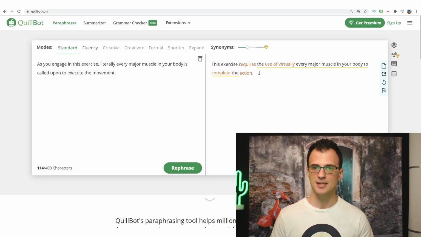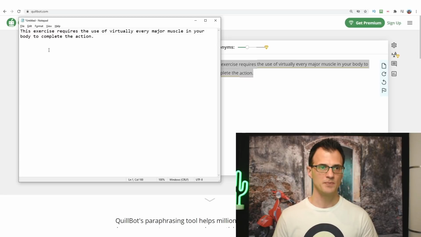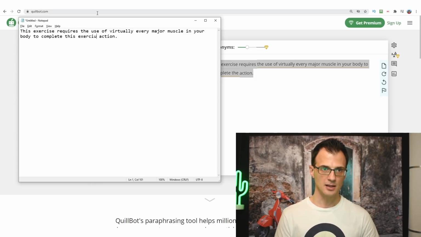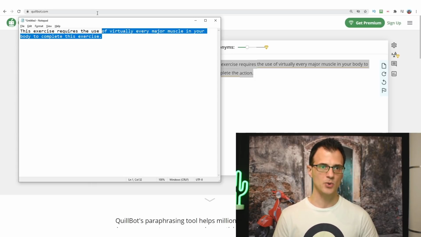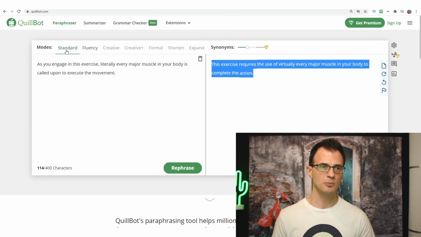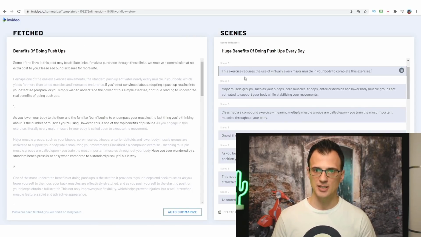So now it says this exercise requires the use of virtually every major muscle in your body to complete the action. Once again, we just want to change this a little bit. So it would not be to complete the action, but to complete this exercise, okay? This exercise, like that. So I'm just going through and slightly amending what Quillbot has done for us. Quillbot does most of the work. It's a really, really cool tool. Let's go back into InVideo and change that into scene 3.